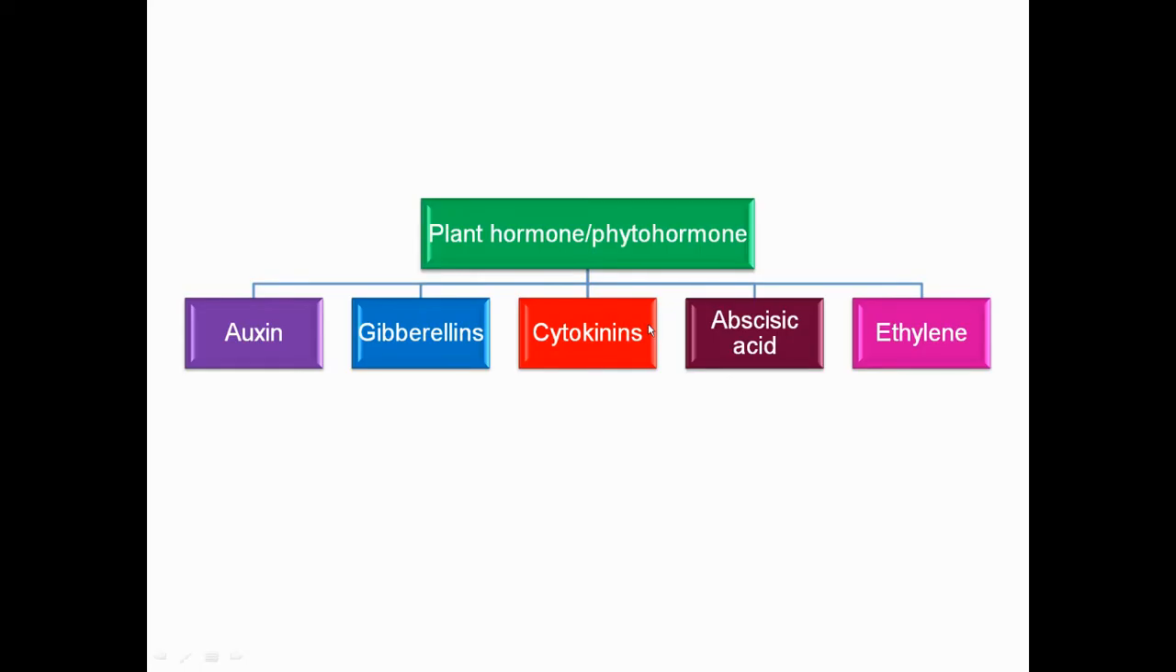Now come to the plant hormones or phytohormones. Plant hormones are basically of five types: auxin, gibberellins, cytokinin, abscisic acid, and ethylene. As you know, we have discussed a little bit about auxin. These are basically chemicals released in the plant body to control various actions, movements and growth. Everything is controlled by these hormones. They play a vital role in the holistic growth of the plant.